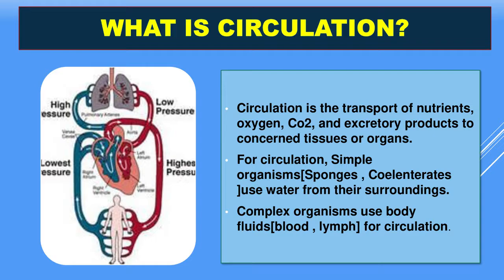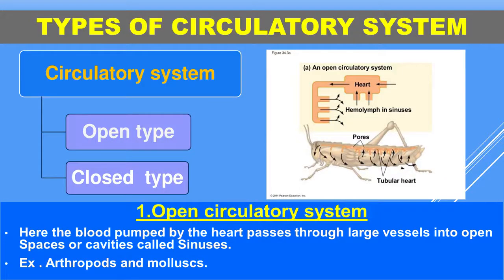And let me discuss how many types of circulatory systems there are. There are two types of circulatory system. One is open type, another one is closed type. First we discuss the open type circulatory system. Here the blood capillaries are absent. Here the blood is pumped by the heart through large vessels into spaces or cavities called sinuses. For example, arthropods and molluscs.